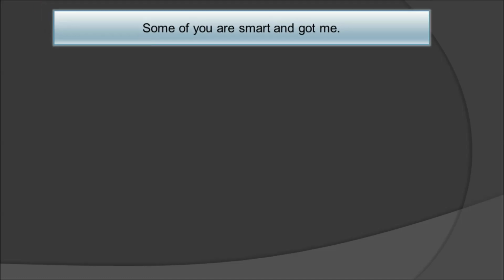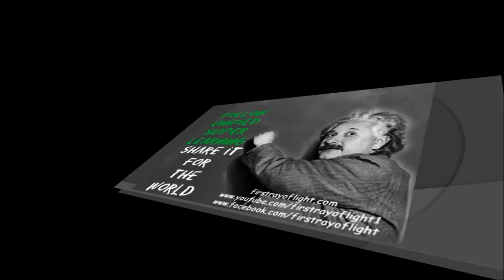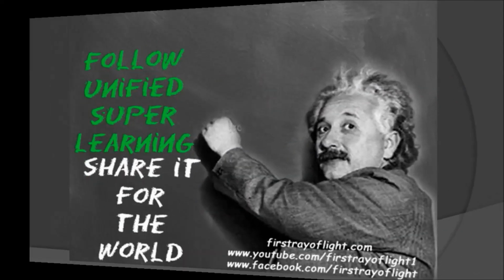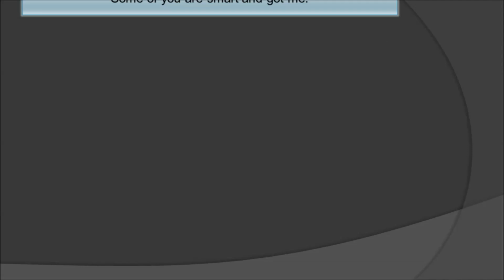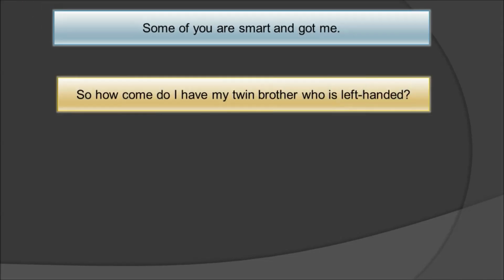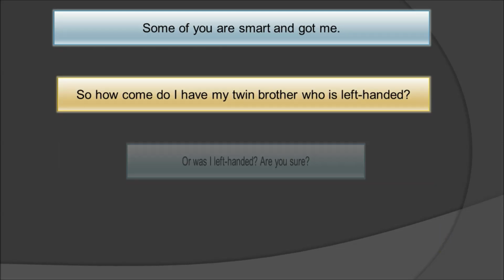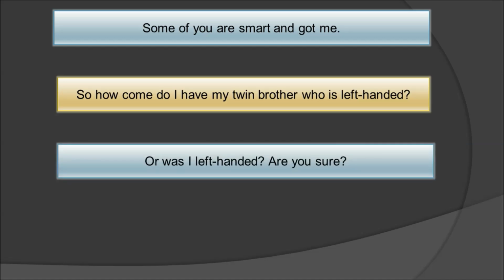Yes, and some of you may notice this smart thing right here. Here, Einstein is left-handed. Earlier, Einstein was right-handed. Yes, as a matter of fact, historically speaking, Einstein was biologically a right-handed person. So how come Einstein has a twin here? Yeah, what do you think? I was using this as a joke.